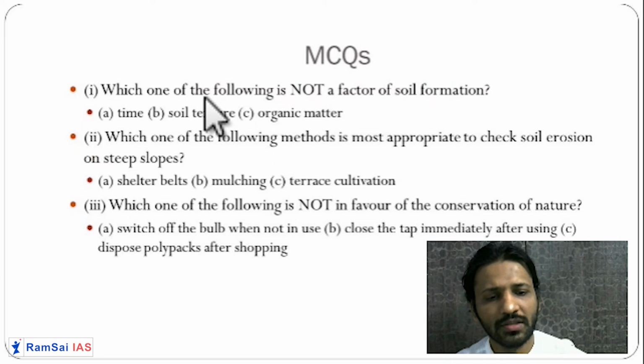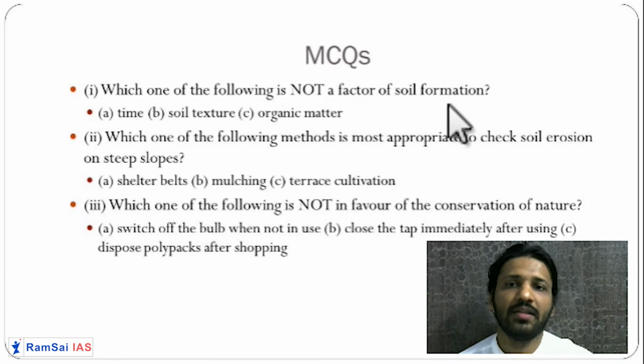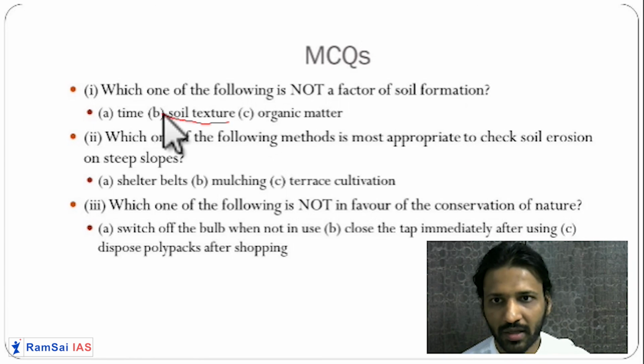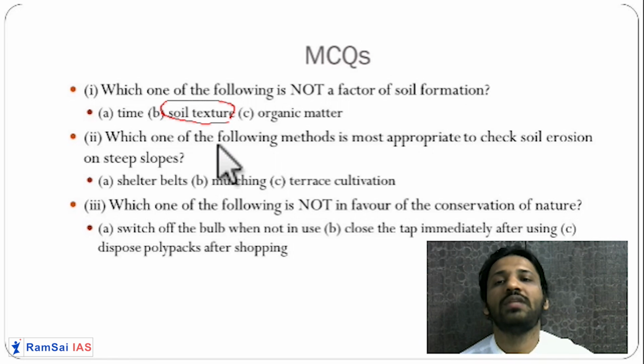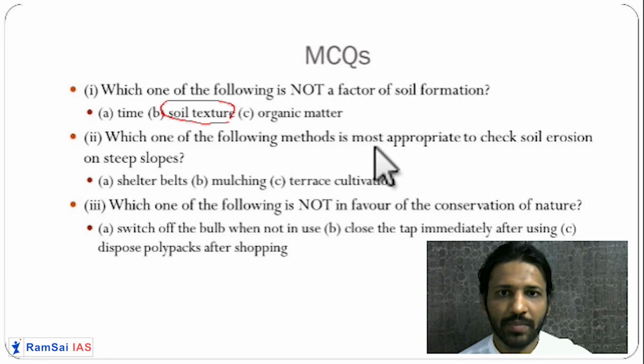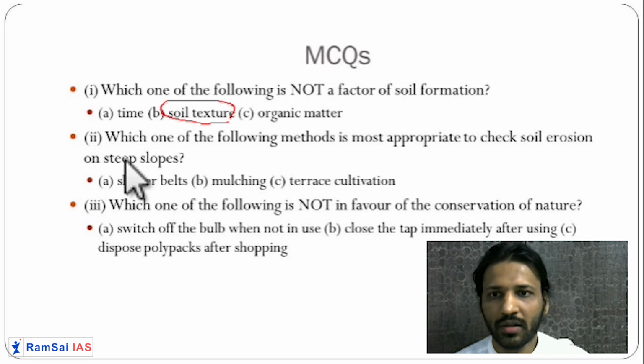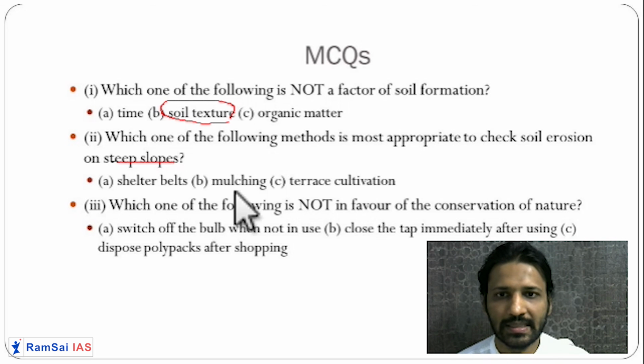The first MCQ is: which one of the following is not a factor in soil formation? Yes, definitely soil texture. It is a part of the soil. Then, which one of the following methods is most appropriate to check soil erosion on a steep slope? Yes, mulching, terrace cultivation.